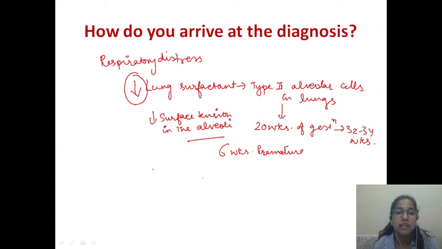Now, when lung surfactant was not there, surface tension was increased in the alveoli, and a lot of pressure was needed to inflate the lungs, but the lungs were not very mature, so that led to collapse of the alveoli. Since surface tension was not decreased because of lack of lung surfactant, that led to collapse of the alveoli, and that is how the baby landed up having respiratory distress.